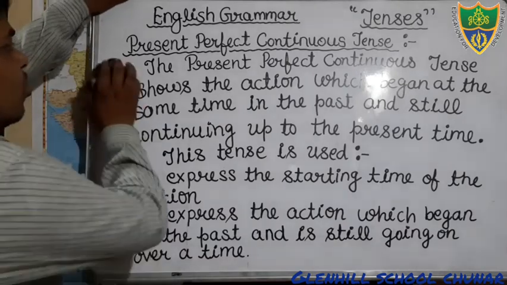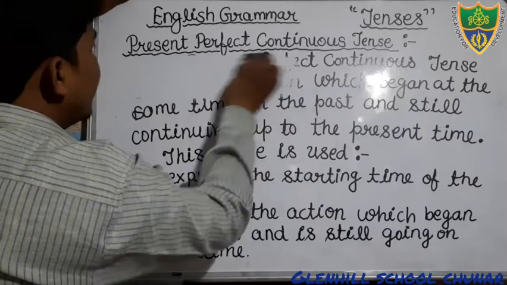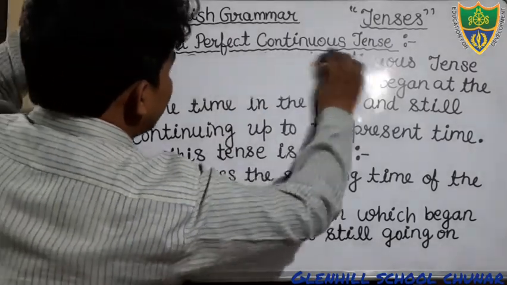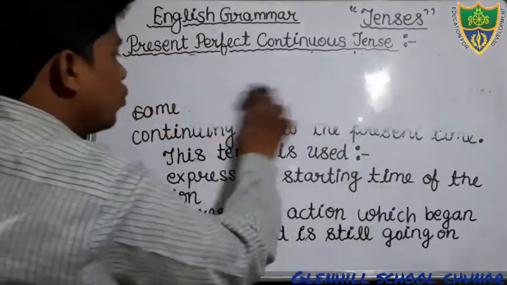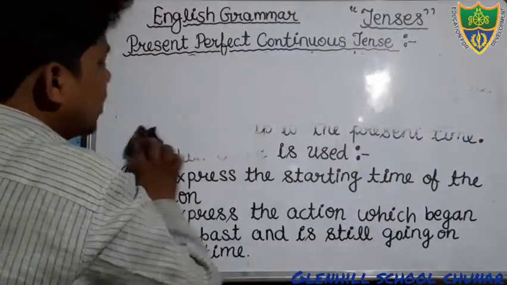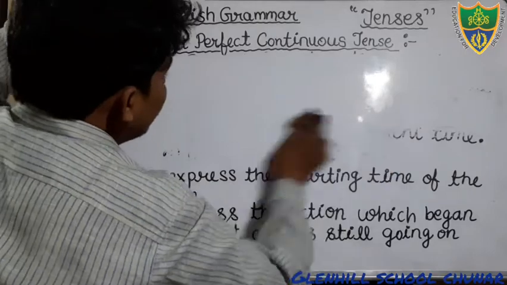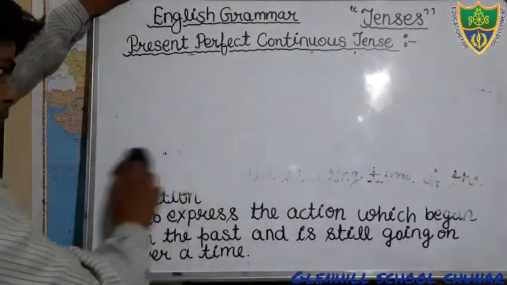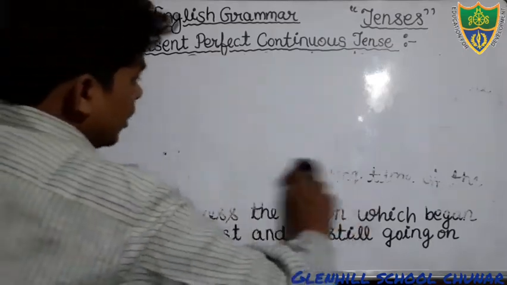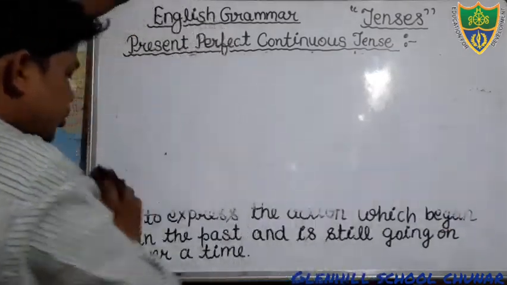So students, now put the heading: formation of present perfect continuous tense. Okay, just see how to form the sentences of present perfect continuous tense.